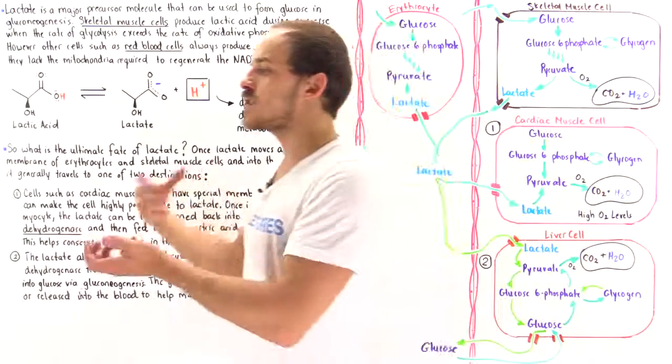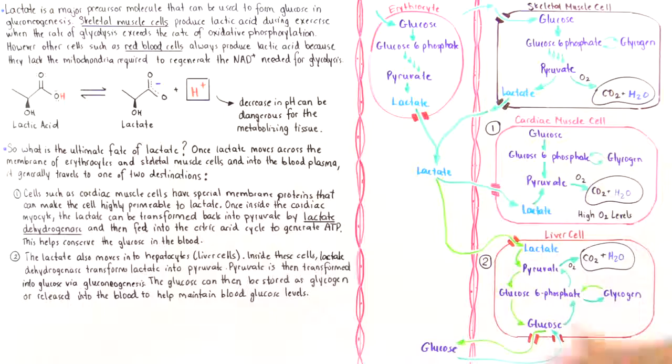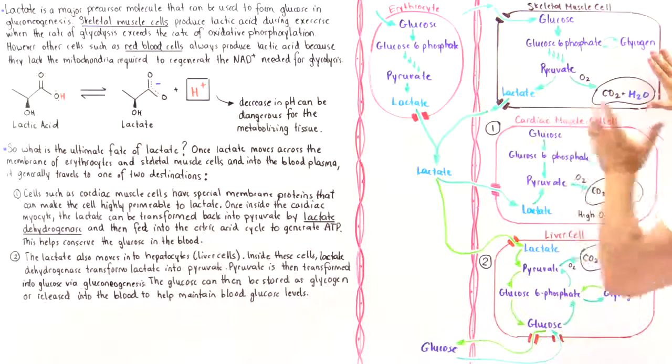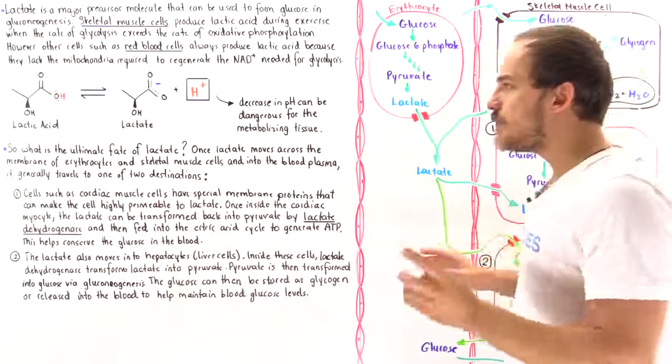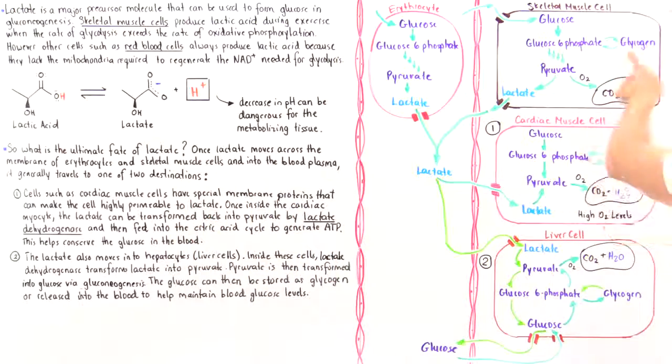So as we begin to sprint, initially, what happens in our skeletal muscle cell? In that skeletal muscle cell, we need to basically produce the ATP for the actin myosin fibers to actually contract. And so the glycogen storages are essentially depleted.